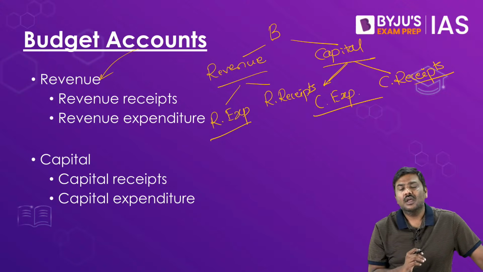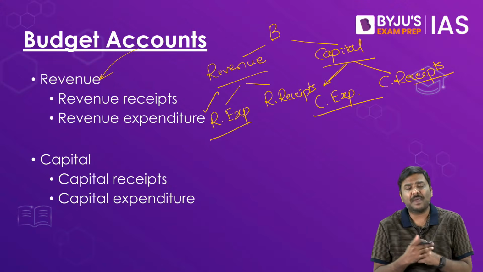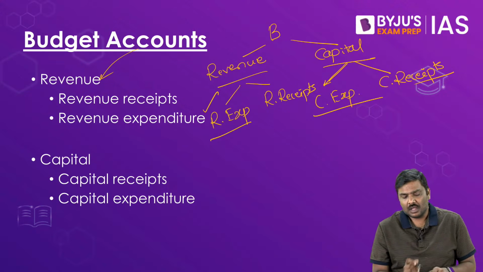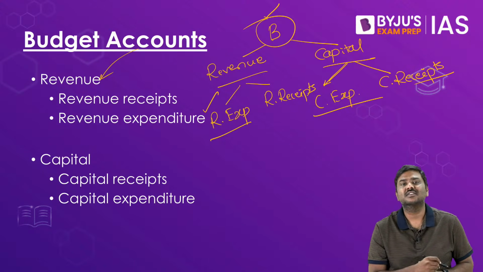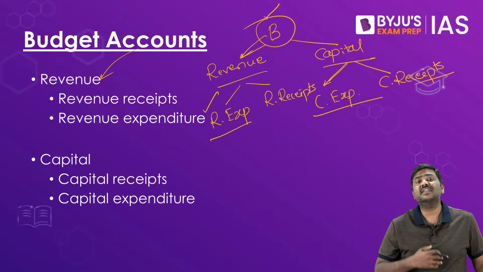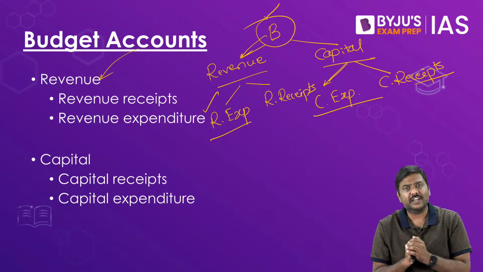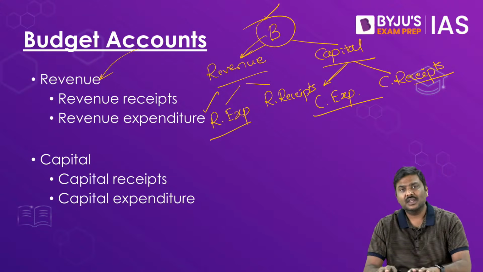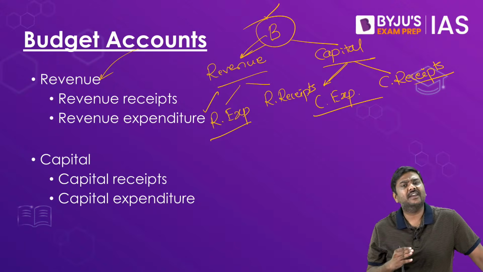In fact, if you check the civil services mains paper of 2021 by the way, the question that was asked in UPSC mains was exactly this. Write a note on the revenue expenditure, revenue receipts, capital expenditure, capital receipts. I'm just paraphrasing the statement. Whatever the question was, it meant this. How do I divide? What is the basic idea here?